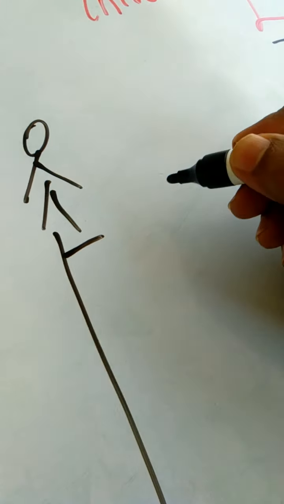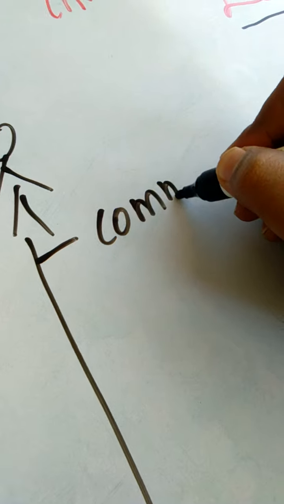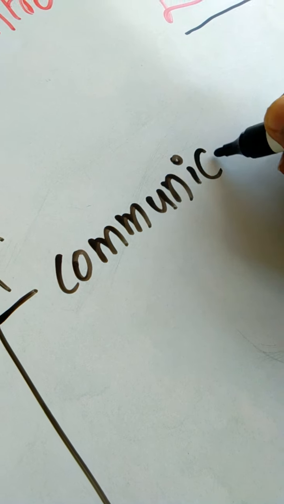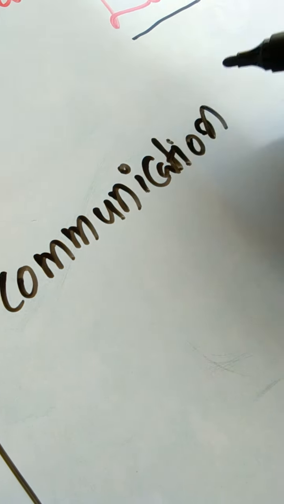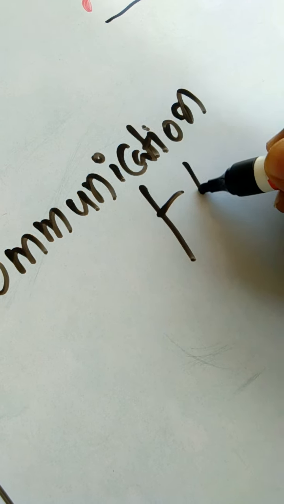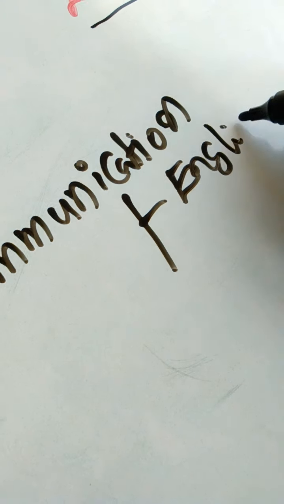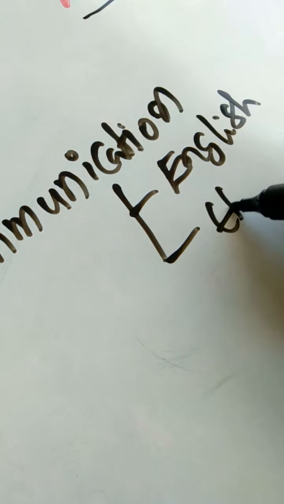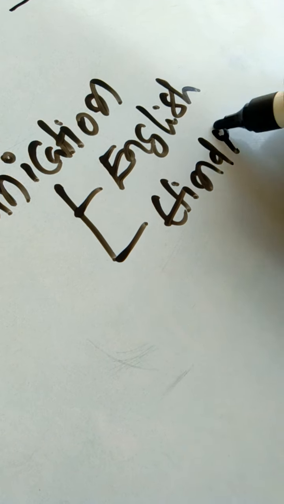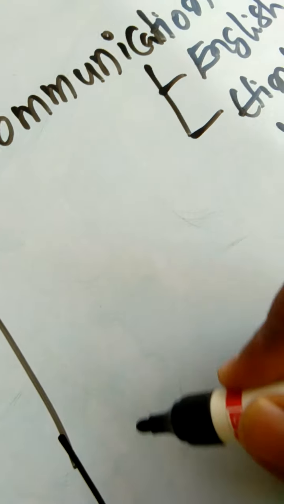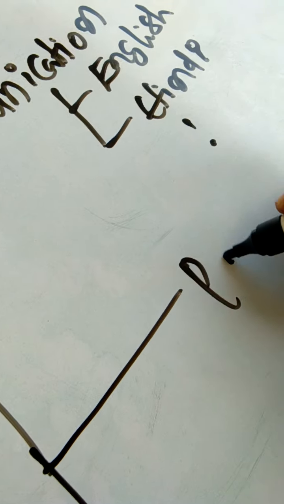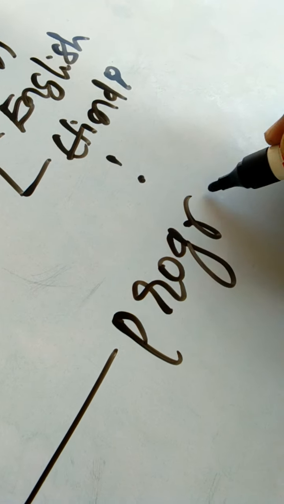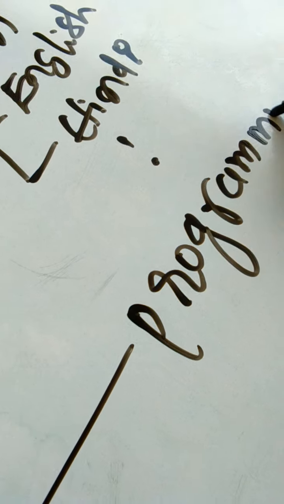Example, languages for communication, such as English, Hindi, and so on. And also they could understand the other type of languages called programming languages.